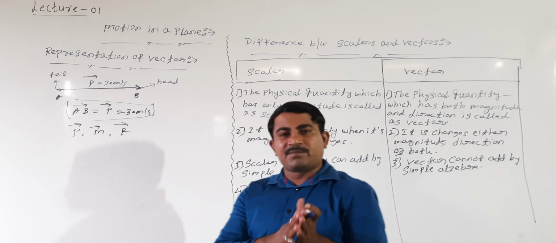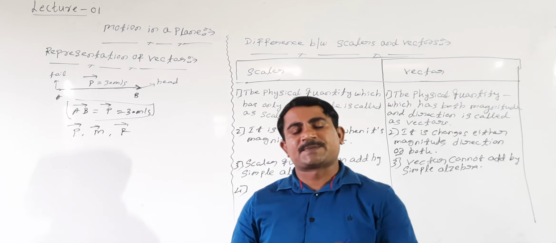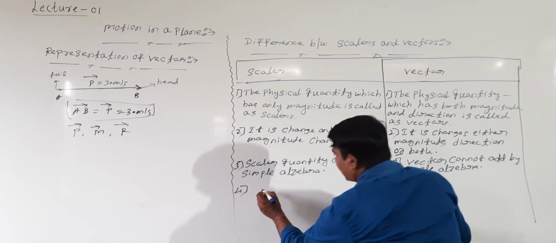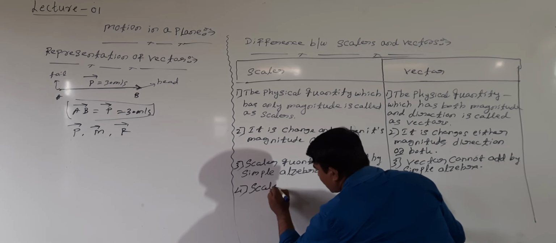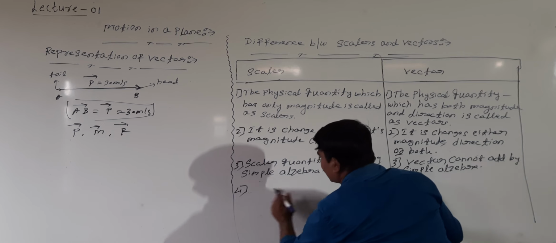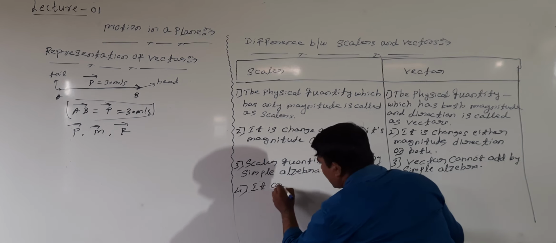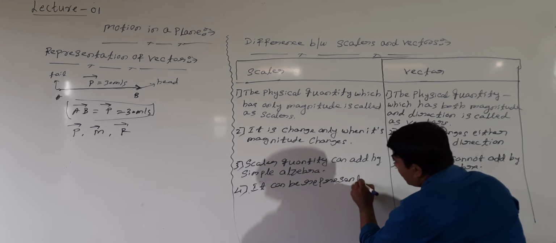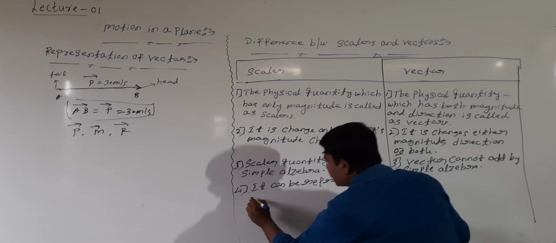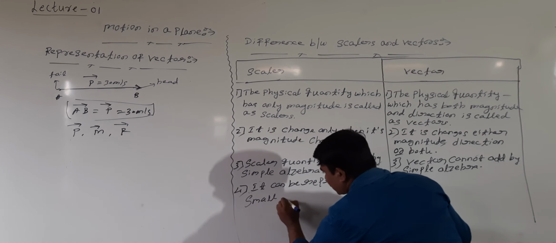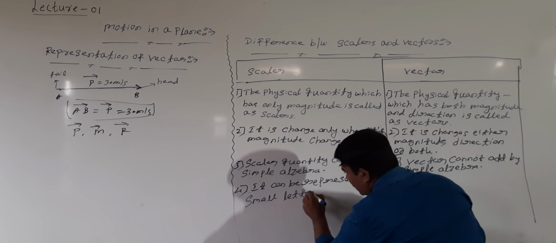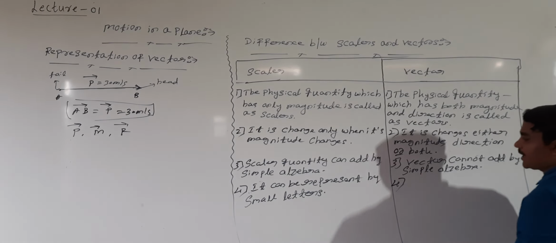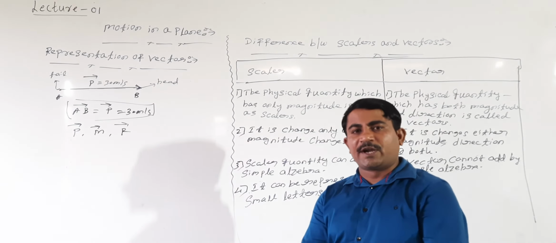Right? One more difference we can make. A scalar quantity can be represented by small letters like small a, small b, small c, small d, from a to z. Then what about a vector? A vector can be represented by capital letters or bold letters.